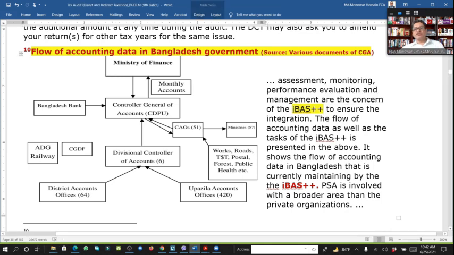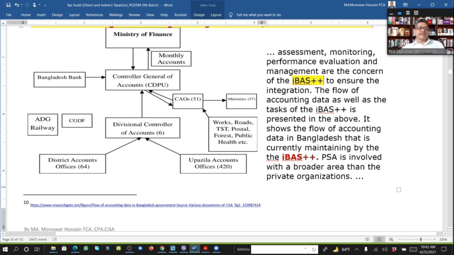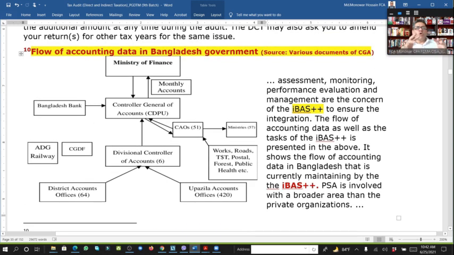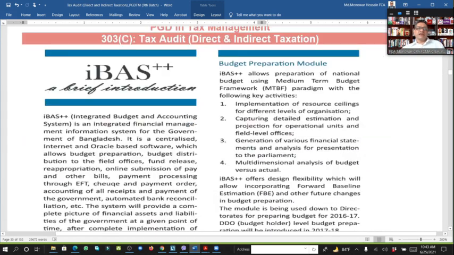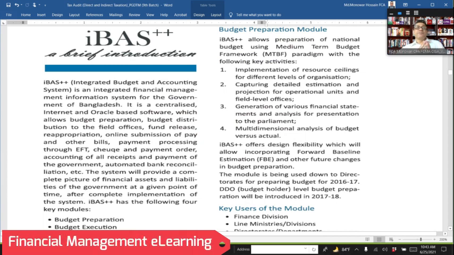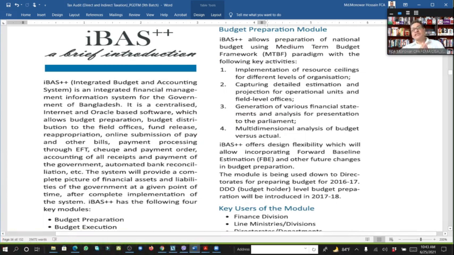This is one of the software systems. This is integrated software, owned by the Ministry of Finance. So within that system in Bangladesh, NBR and all types of things, all government payments received will go through IBIS in future. So this is how it is working at this moment. And this is IBIS. IBIS means Integrated Budget and Accounting System, a purely government system.